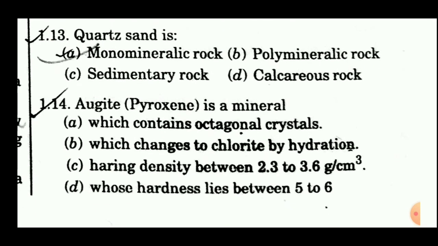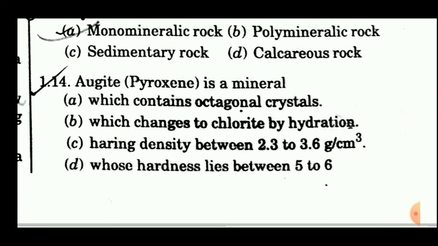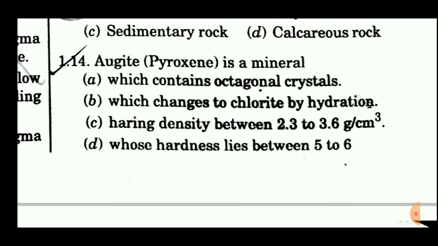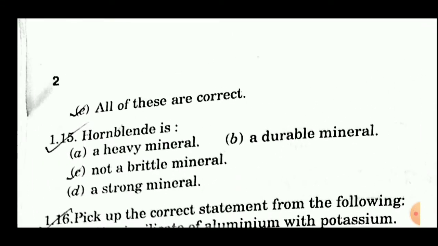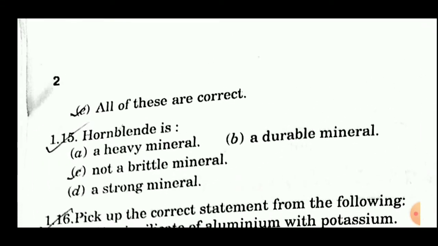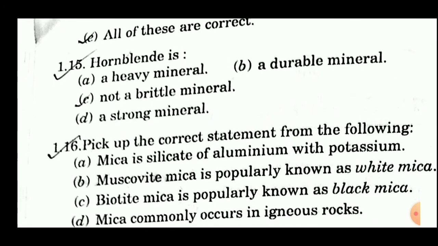Augite or pyroxene is a mineral. Option A is, which contains octagonal crystals. Option B, which changes to chlorite by hydration. Option C, having density between 2.3 to 3.6 gram per cm cube. Option D is, whose hardness lies between 5 to 6. And option E is, all of these are correct. So the answer of this question is all of these are correct.